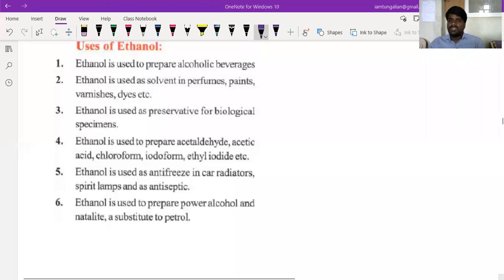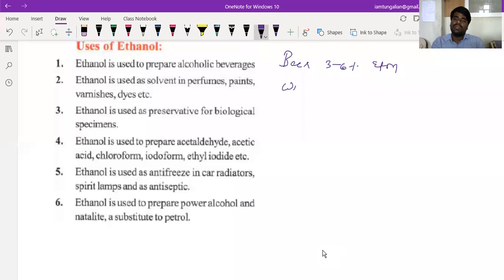If you take soft drinks, they consist of around 2 to 3% ethyl alcohol. Alcoholic beverages such as beer and wine are all made with ethyl alcohol. Beer consists of around 3 to 6% ethyl alcohol, and wine consists of around 8 to 10%. These are the various percentages of ethyl alcohol in different types of beverages.